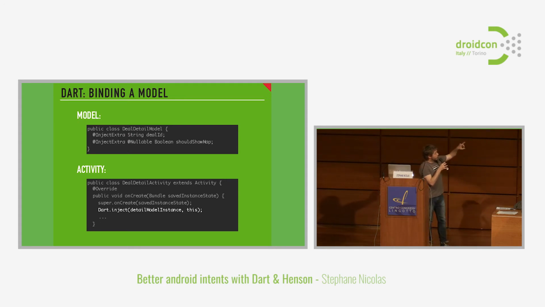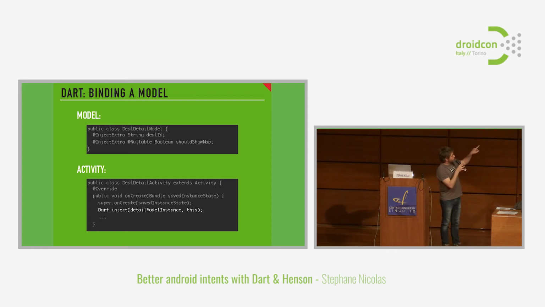Then within your deal detail activity, you can create an instance of the detail model. That's it. Then you call Dart.inject, and you want to inject inside the detail model instance this, which means what you get from your intent.